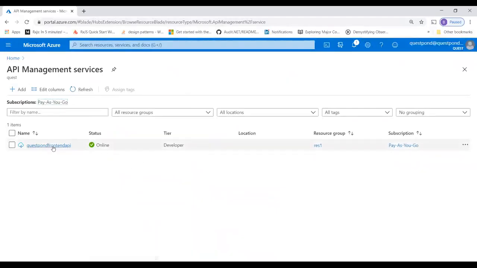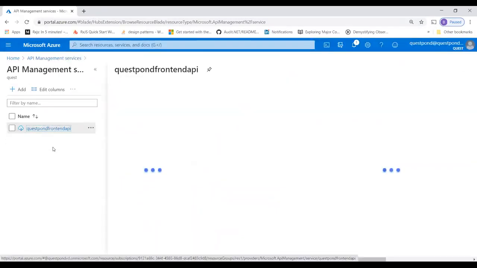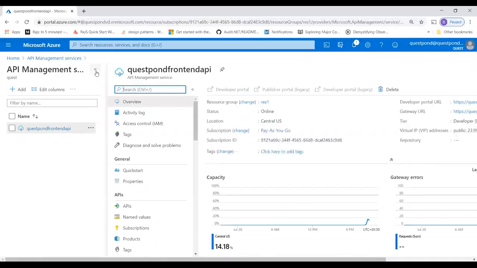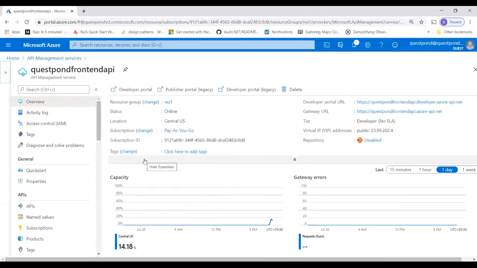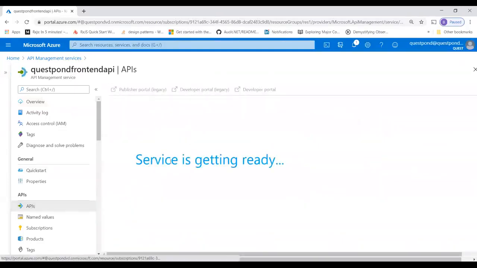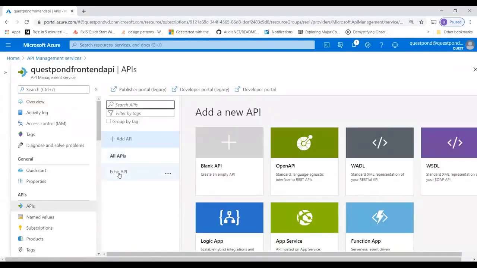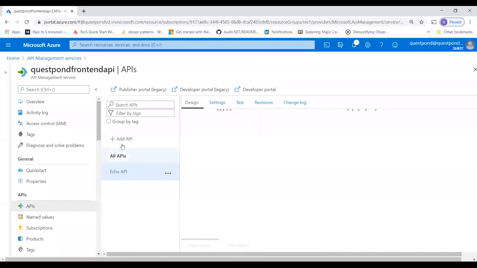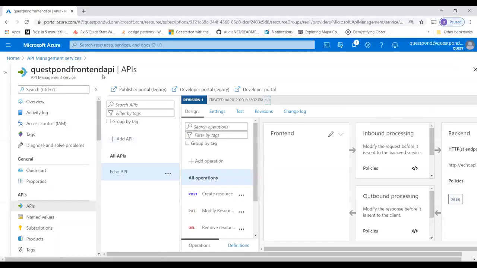So here it is. I have created something called a Quest Point front-end API. Why have I given the name front-end API? Because API management service is like a front end. At the back end, you will have WCF, you will have a lot of APIs, right? In this API, the Azure team has given an API called the Echo API. You can keep adding WCF here and so on. So you have the Quest Point front-end API as the front end, and at the back end, you can have your WCF and others. Remember, in the previous class, I've already discussed this.